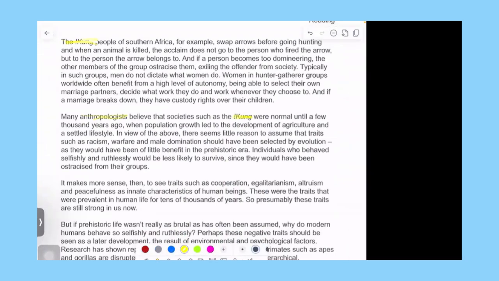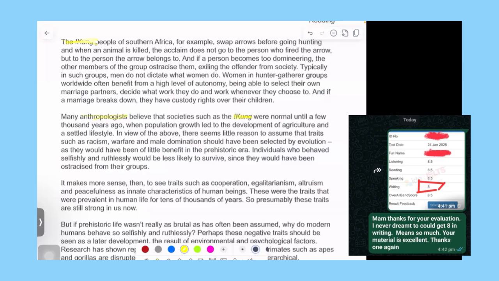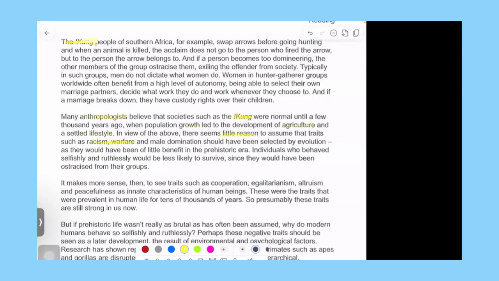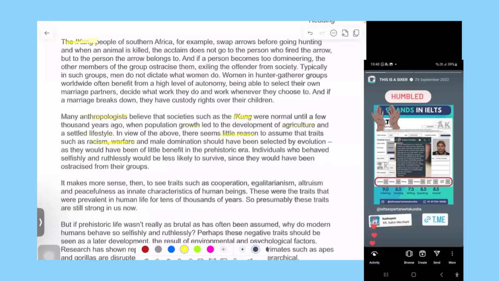Okay, let's go. Now, we were normal until a few thousand years ago. We are trying to find mistaken, where population growth led to the development of agriculture and settled life. Nothing about mistaken or correct or perfect. In view of the above, there seems little reason to assume that traits such as racism, war, and male domination should have been selected by evolution, as they had little benefit, not much benefit.